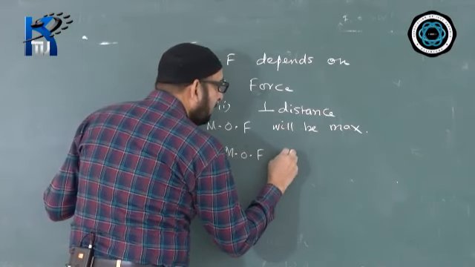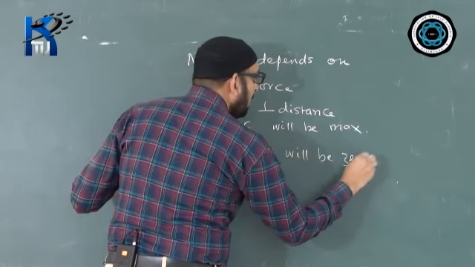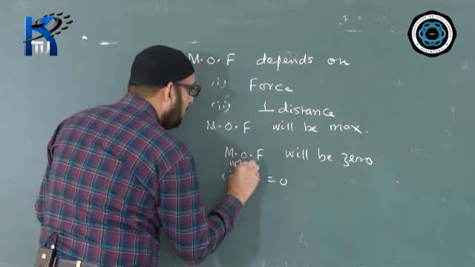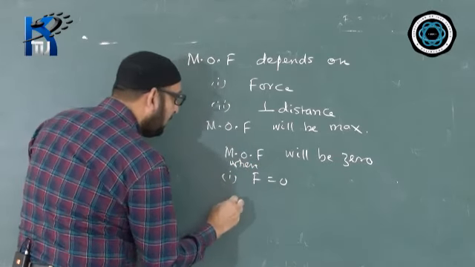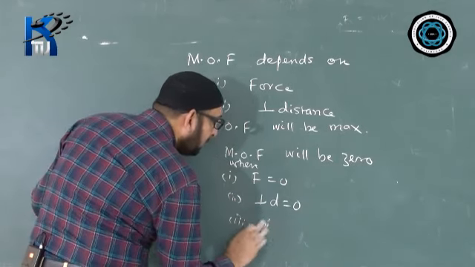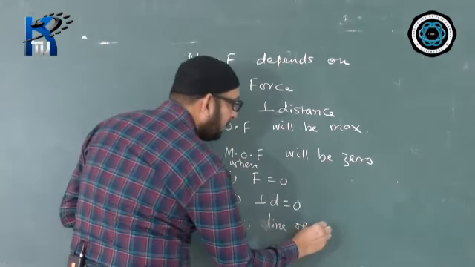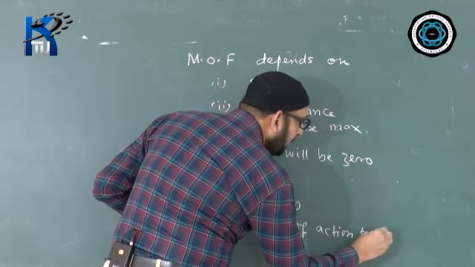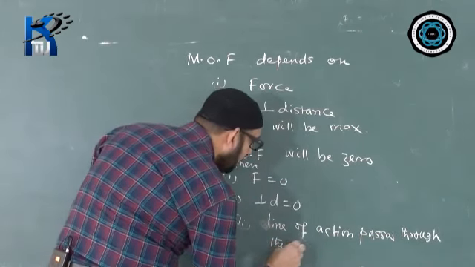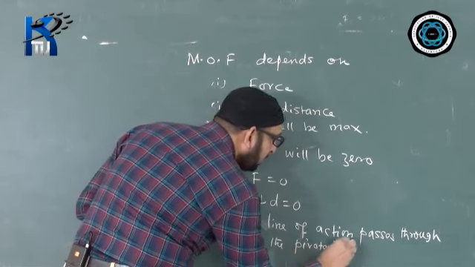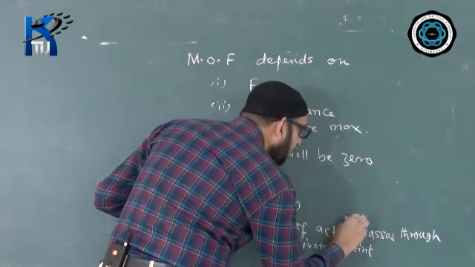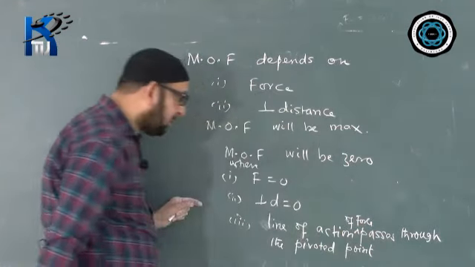MOF will be zero when F is zero, when the perpendicular distance is zero, and the third factor, when the line of action of force passes through the pivoted point.